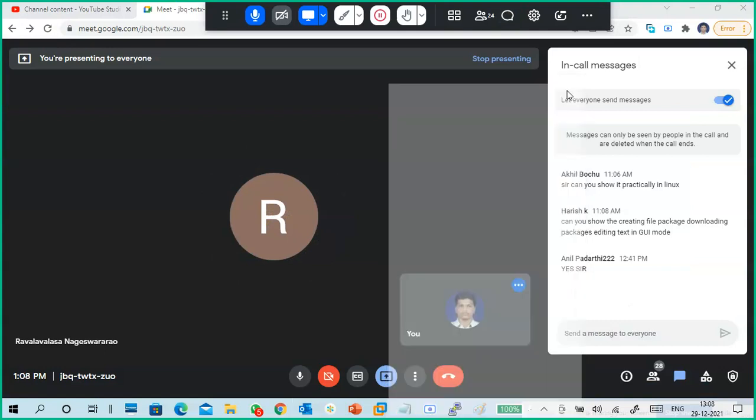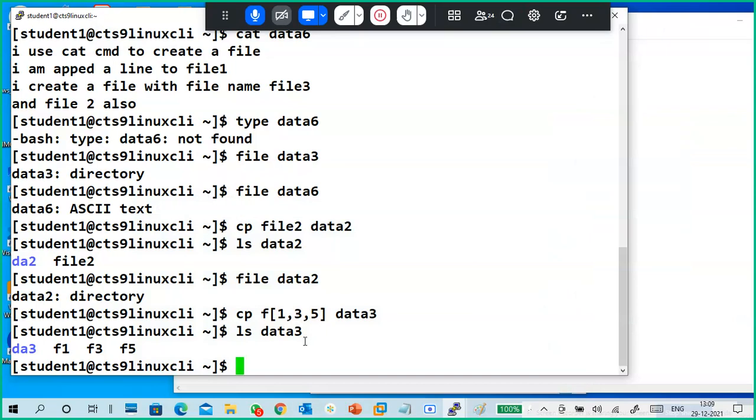How to delete a directory, you are asking? Very good. No problem. We'll see that one day, deletion of directories.